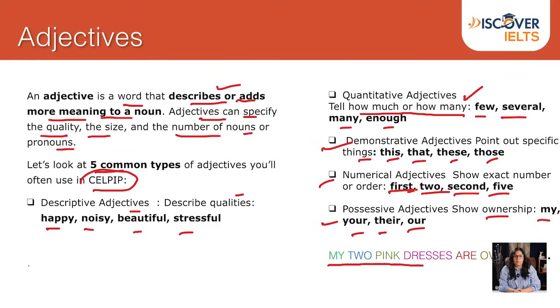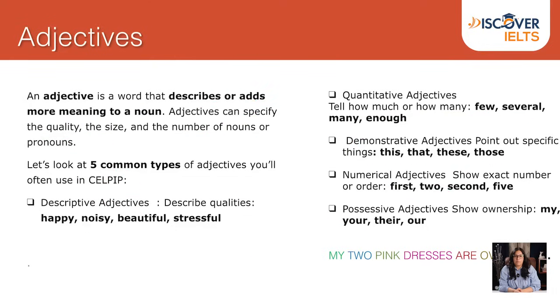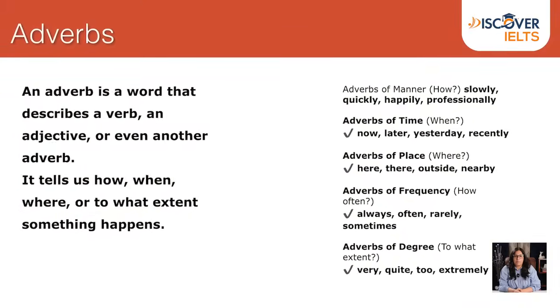My 2 pink dresses are over there. My is a possessive adjective. 2 pink dresses, that's a numerical adjective. Over there, demonstrative adjectives.